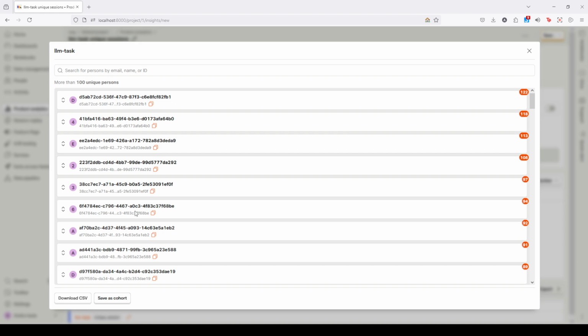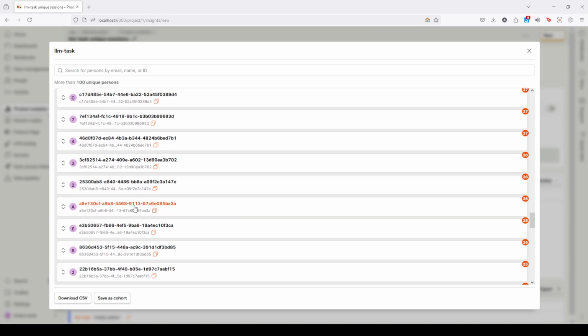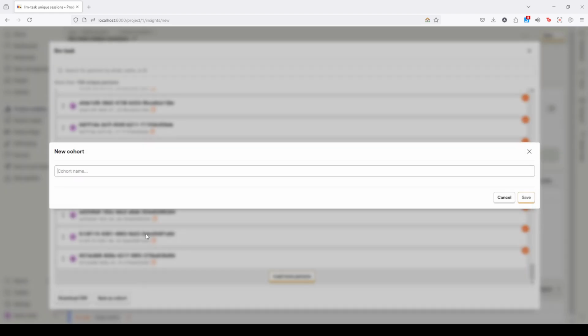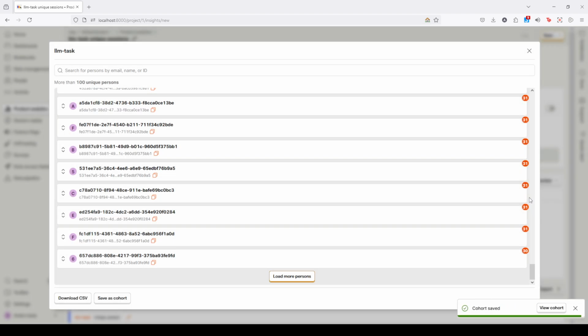It's loading all users with all their corresponding conversations, and I can save this as a cohort, for example, users long sessions, and hit save. And now I have identified my long session users.